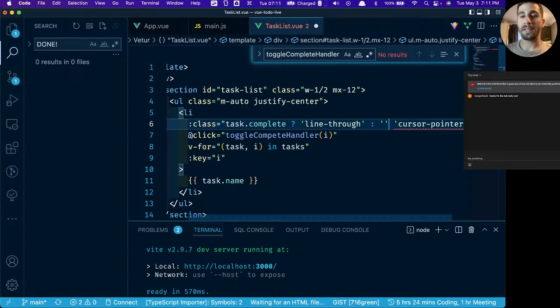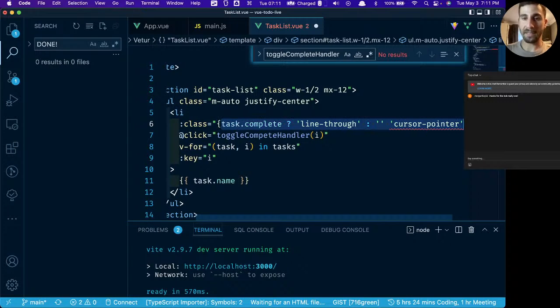One thing that's really cool, there's two ways to do this. I'll show you both of them. One of them would be that we make this an object.